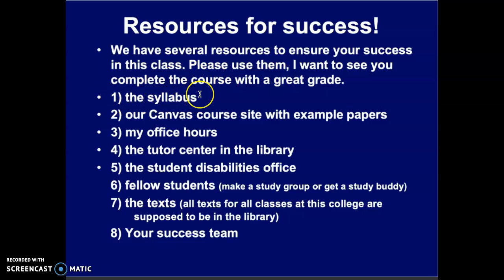You have the syllabus. I have a long syllabus because I tried to cover all the questions that students have asked me over the 40 years I've been teaching. So I hope that you'll go to your syllabus first for everything. You have our Canvas course site with example papers on it. My office hours, when we get on campus, I am available to you right before our class from 8:30 to 9:15, and right after our class from 11 to 12:30, and by appointment after my last class ends at 3:45. So please email me, let me know you want to come in, or just drop by so I can work with you.